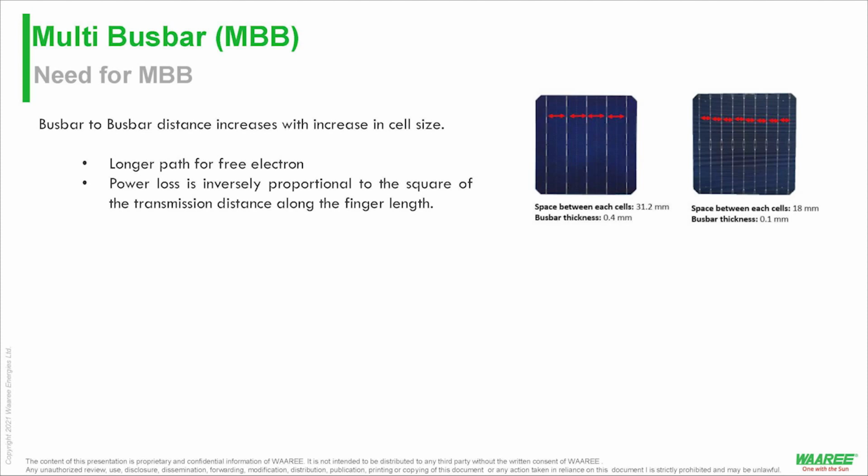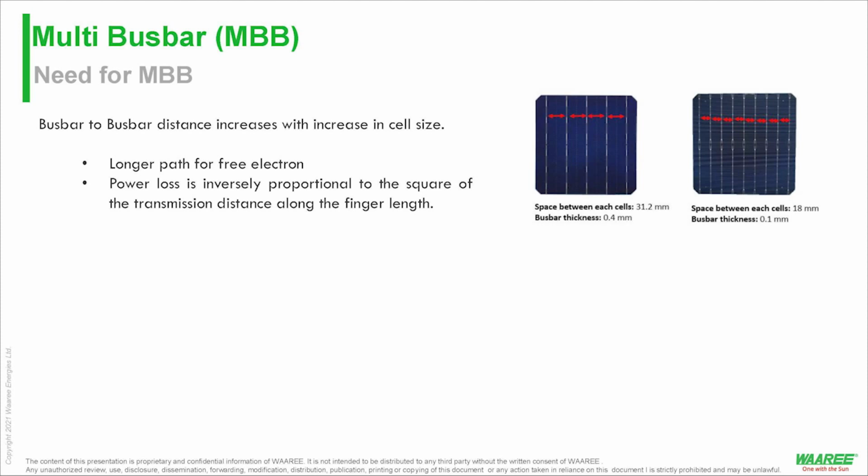Now if you have a cell of, say, 182 mm or 210 mm, and we only have these 5 bus bars, the electrons generated at this portion would have to travel a longer distance before they are collected via the bus bar, right? They travel through small wires to be combined at a bigger wire. The small wires, in technical terms, are known as fingers, and the thicker wires are known as bus bars, right?